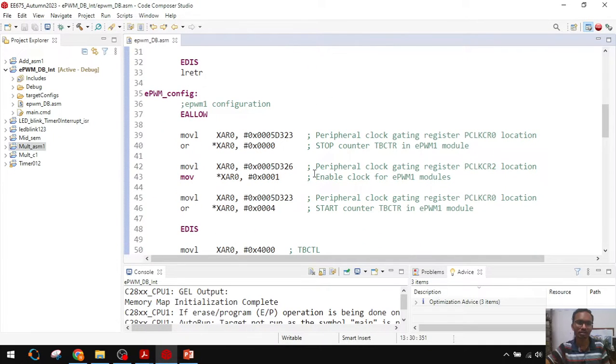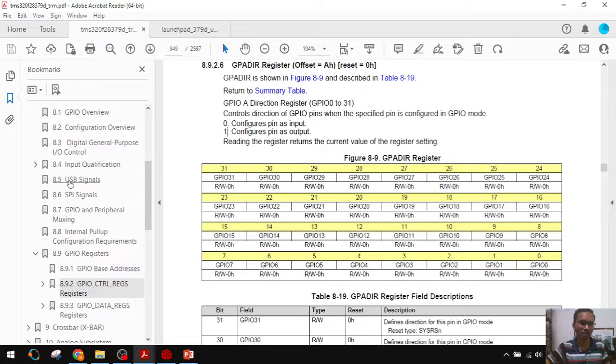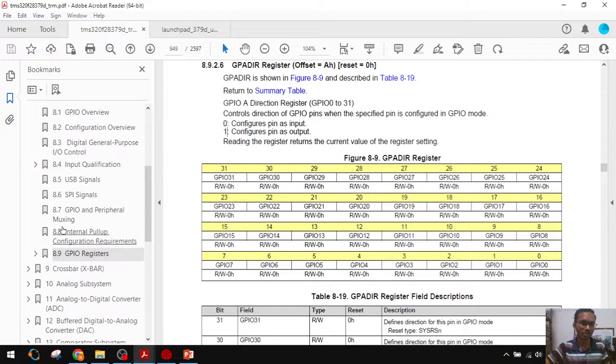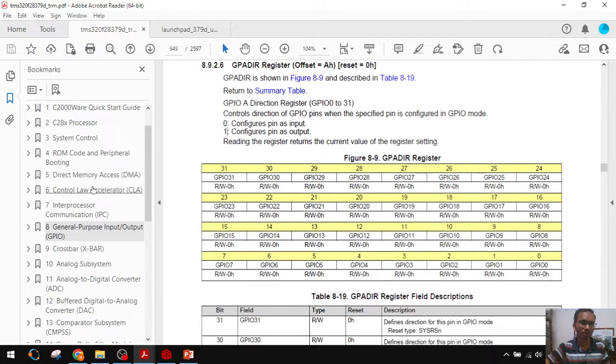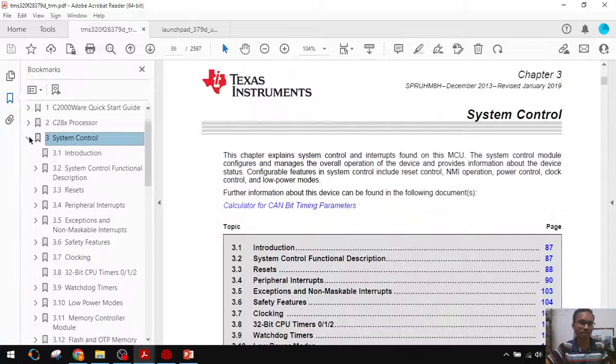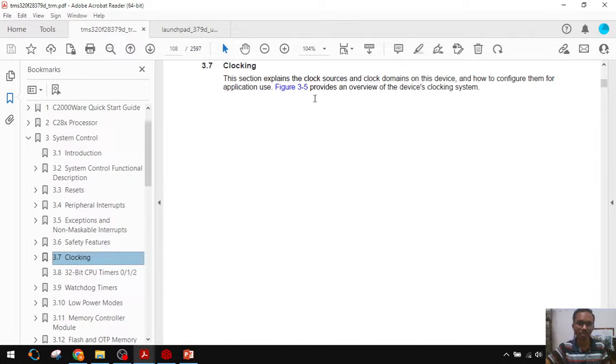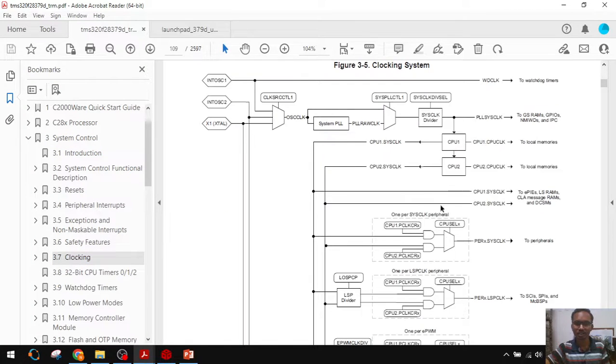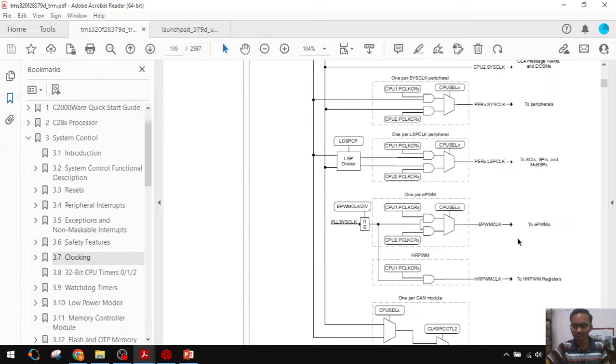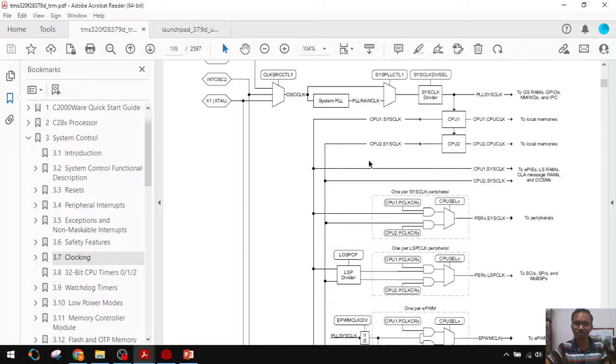You should have idea on the clocking, how the ePWM module is getting clocking. For that just go to chapter 3. Here clocking chapter is there. Here in this figure you can see the ePWM clock is there. How this ePWM clock is being derived from the main clock.